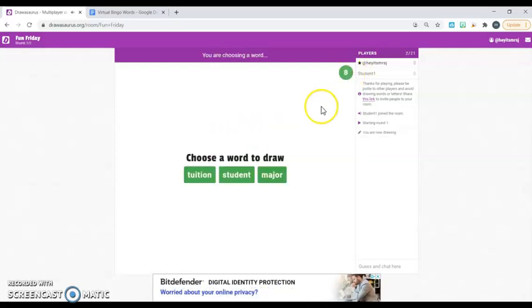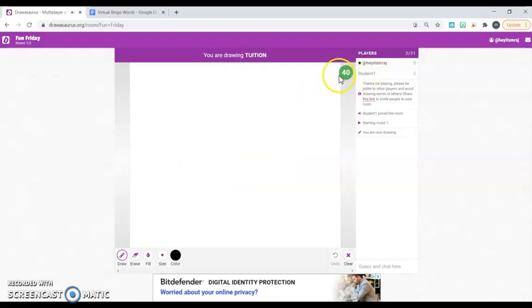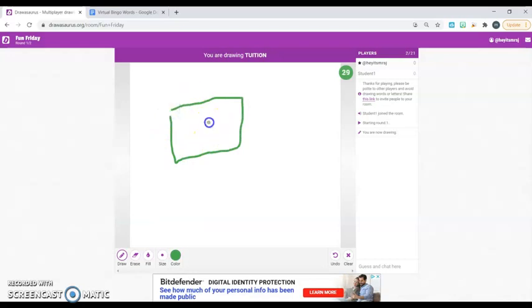So I have 10 seconds to choose a word, and this is what it will look like for each student. So I'm going to click on tuition. So now I have my timer here and I can see how many seconds I have to get this going. Of course, I might change the color to green for a dollar sign. They are not supposed to use words or letters.